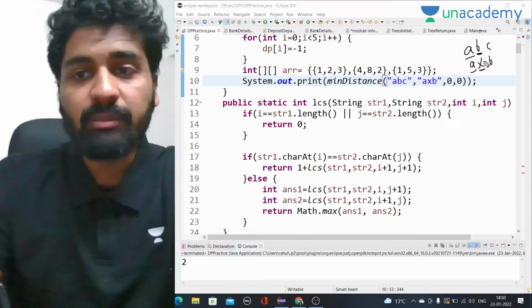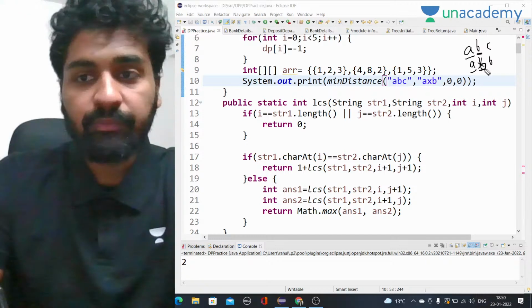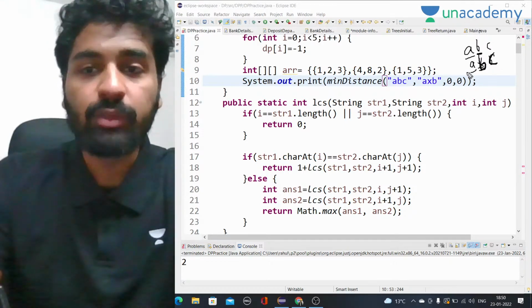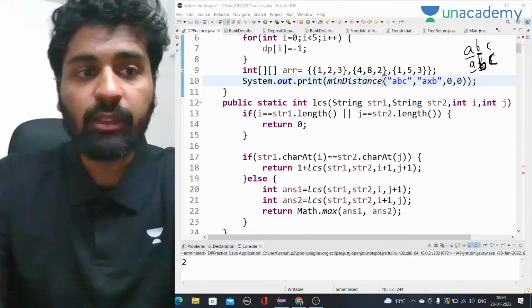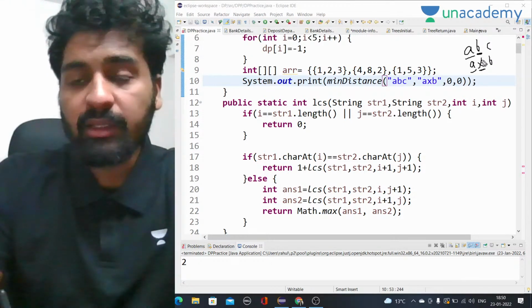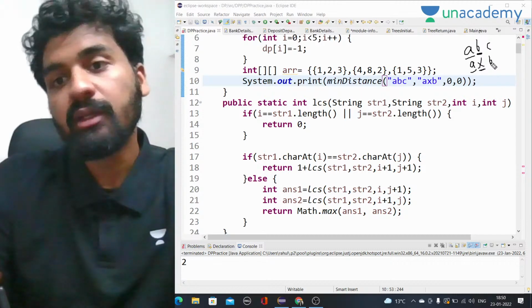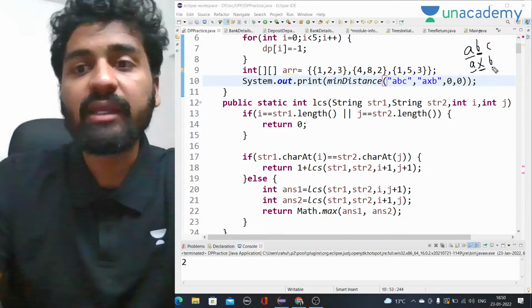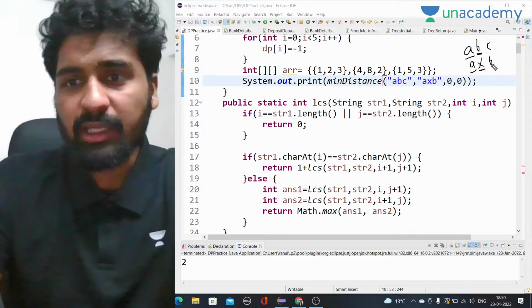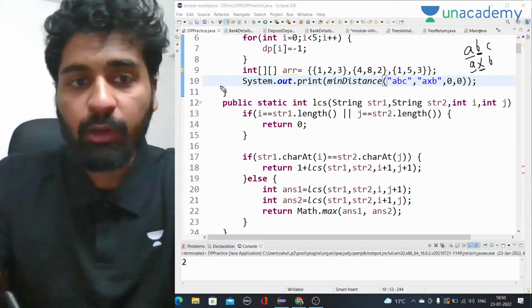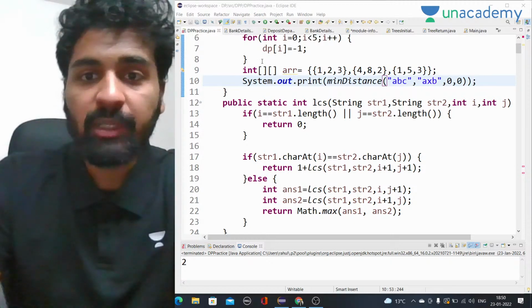So we can make B here, and here we can make C. These are the two operations possible. Another operation could be replacing them with B, but deleting will not work because both are of the same size, and inserting will also not work because they are of the same size, so that would be more operations. So it has found us the minimum answer.